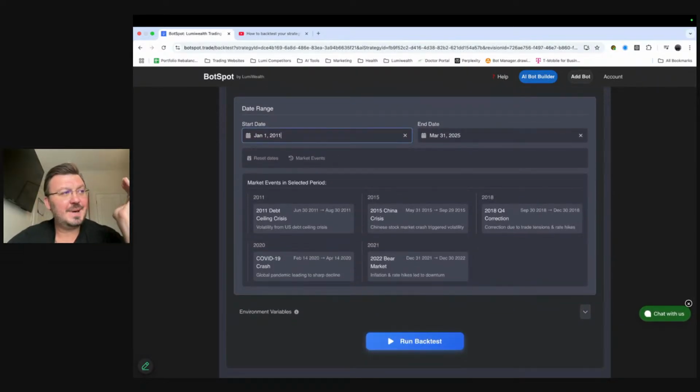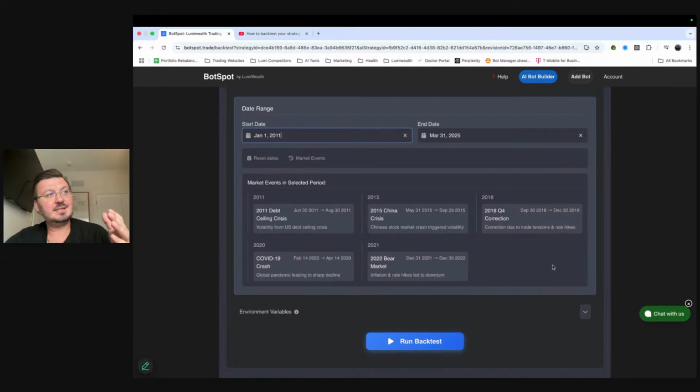selected this backtest period, it actually even tells me what market events happened during this period. So it's actually really useful. It tells us that in 2011, there was a debt ceiling crisis. In 2015, there's a China crisis. In 2018, there's a correction. In 2020, obviously that was COVID, right? In 2021, we had a bear market.